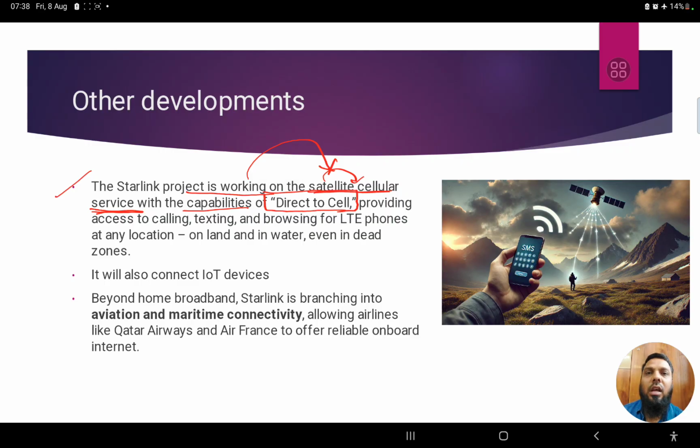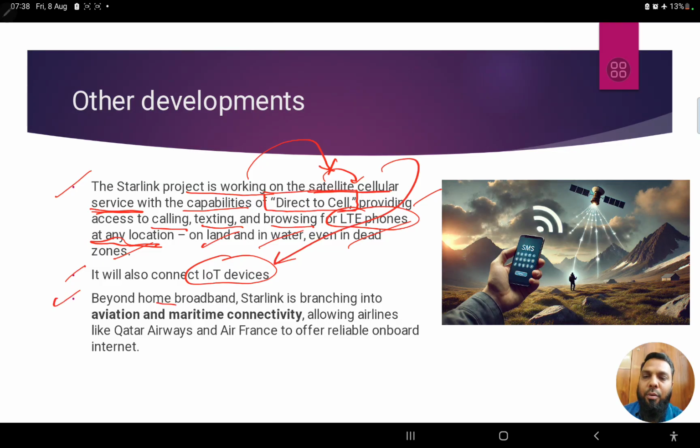But once Starlink rolls out these direct to cell services, everybody can have a satellite cell phone or satellite communication without depending on the local traditional tower type of infrastructure, right? It provides access to calling, texting, browsing, LTE phones at any location. So currently the phones that we are using are called LTE. On land, water, and even in the dead zones, we can have our cell phones working. So that's also going on. Then it will also connect to IoT devices, like directly satellite communication to Internet of Things.